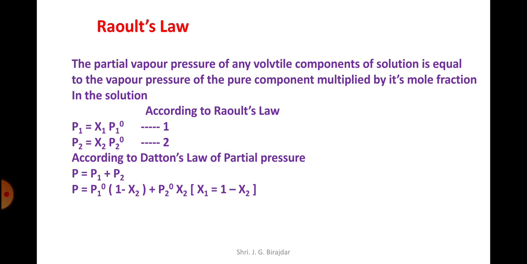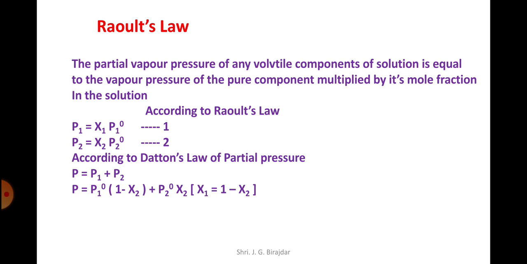Statement of this law: the partial vapor pressure of any volatile component of a solution is equal to the vapor pressure of the pure component multiplied by its mole fraction in the solution. According to Raoult's law, P1 is equal to x1 P1 0.